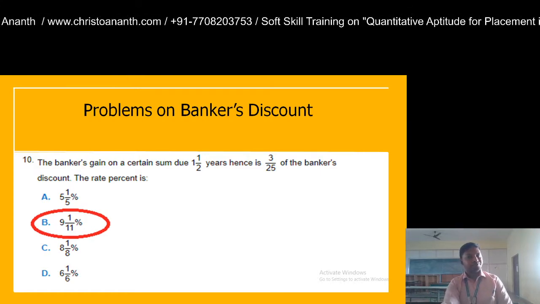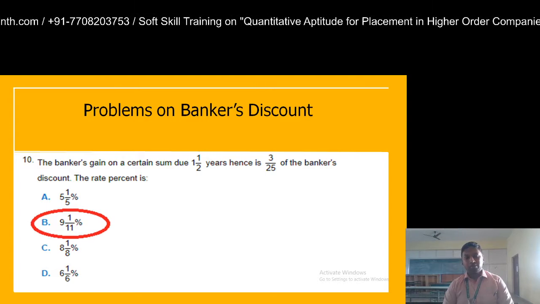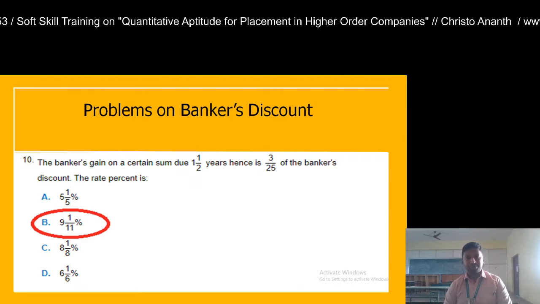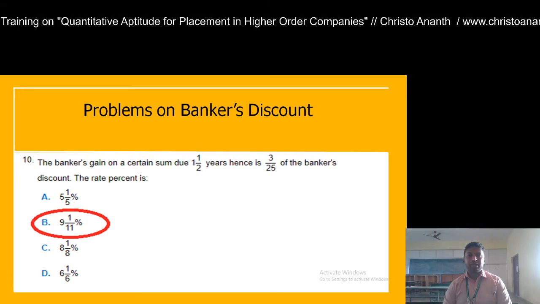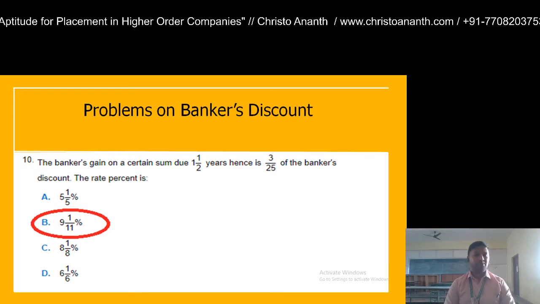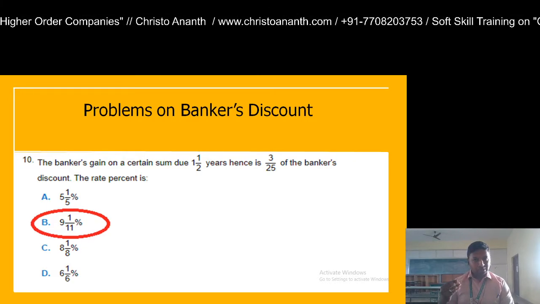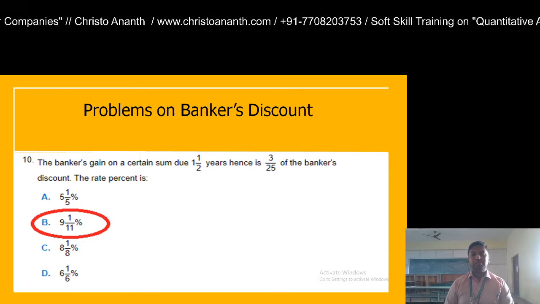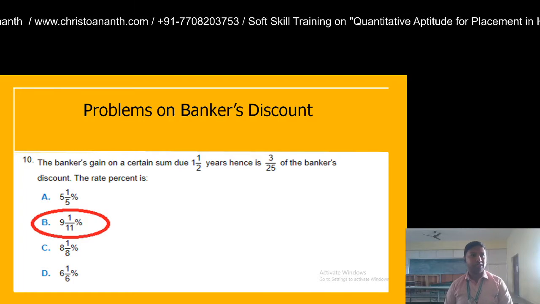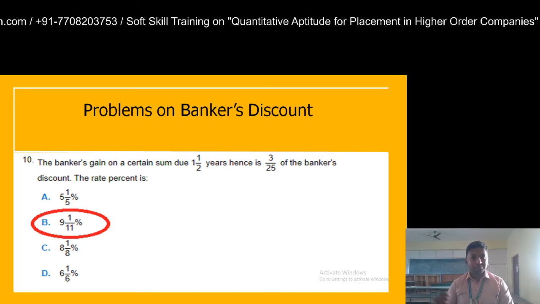I hope you are clear with the formulae as well as the problems. Stay tuned for more problems. We will be going through quantitative aptitude for placements in higher order companies. First of all, go through the formulae and then go through these questions. Before going through any question, read it at least 2 or 3 times, first write what is given in the question, and then try to apply the formulae.